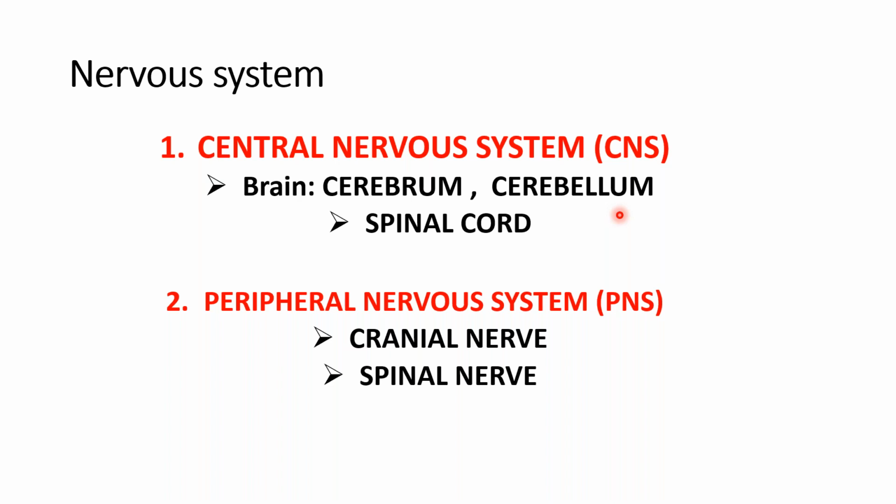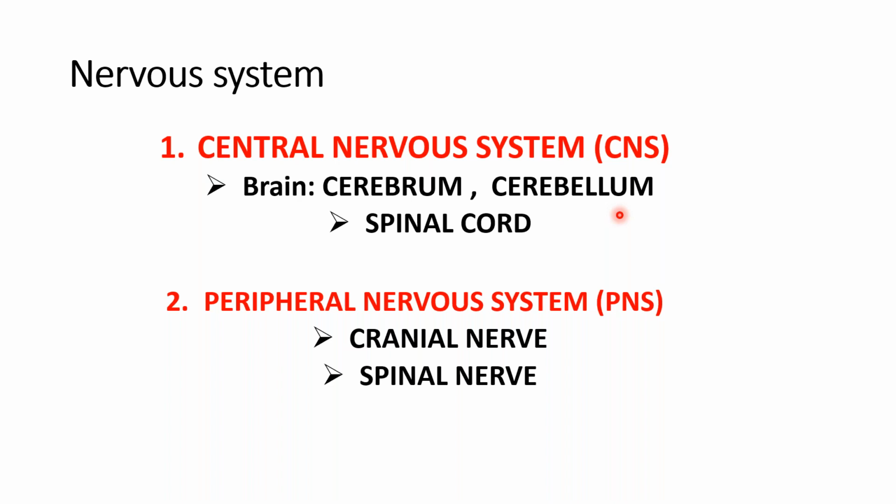Central nervous system mainly consists of, you have seen now, ma'am has shown you the cerebrum, cerebellum, and the midbrain, pons, medulla oblongata, and cerebellum, which are forming the part of the hindbrain.